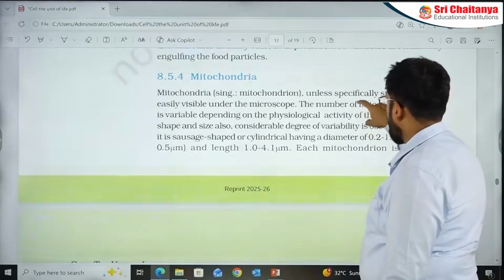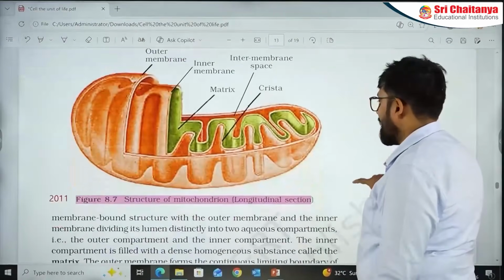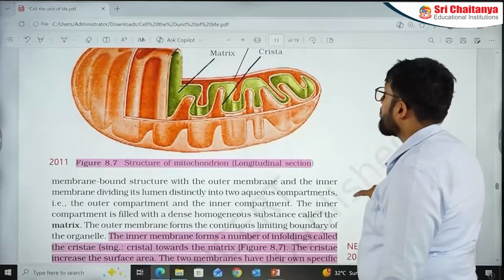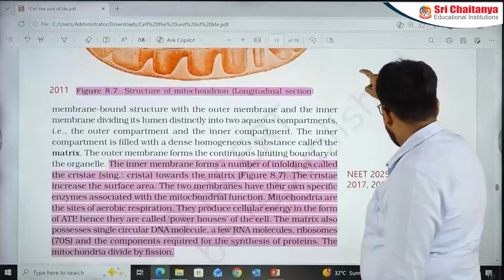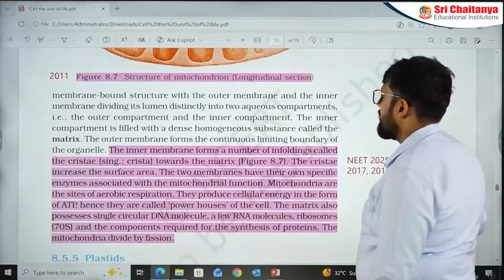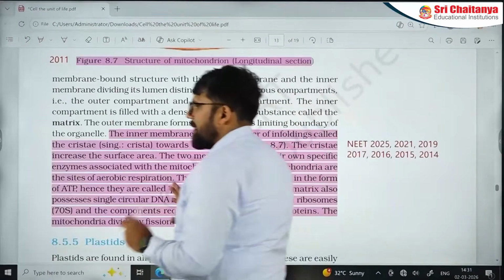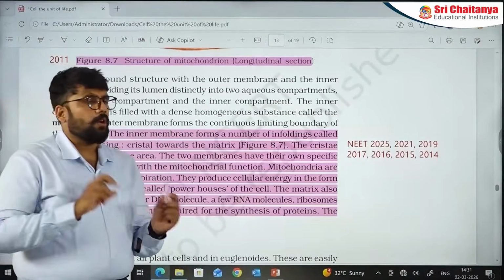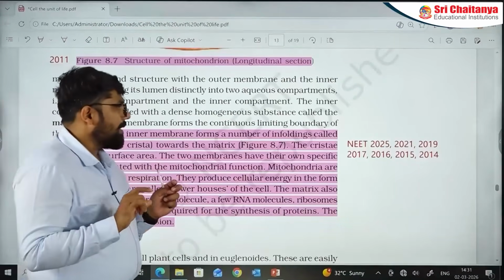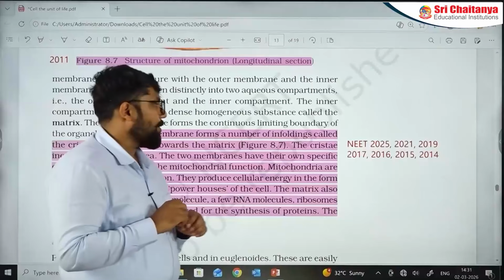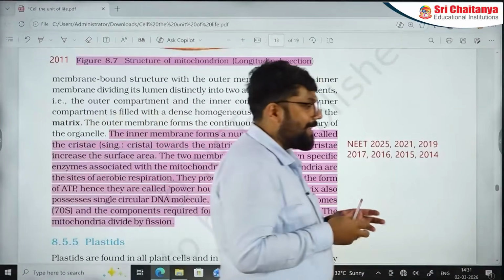Let's go to the mitochondria section. I was talking about the mother of all questions. Let's talk about the father of all questions. This particular structure diagram has appeared before in 2011. And then come to this: the inner membrane, infoldings, cristae, ATP synthesis, what kind of ribosomes are present in the matrix. Important section. NEET 2025, 21, 19, 2017, 2016, 15, 14. You have so many questions appearing.